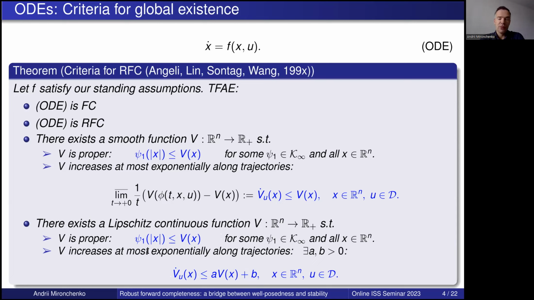So clearly this result is stronger than that one, right? But at the same time, if we would like to show robust forward completeness, then it is enough to have just such a Lyapunov function. Okay.